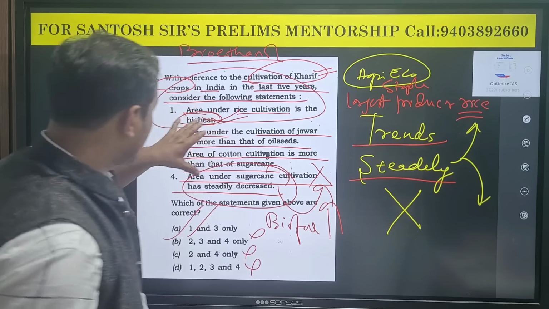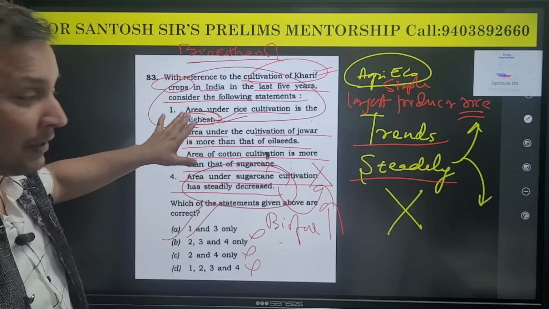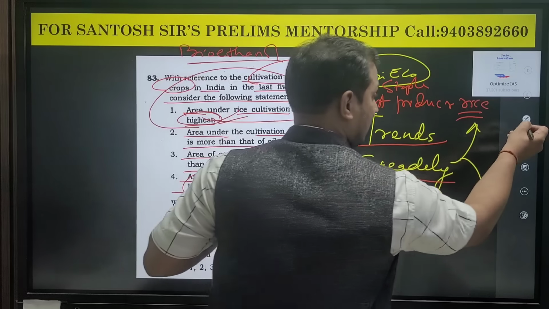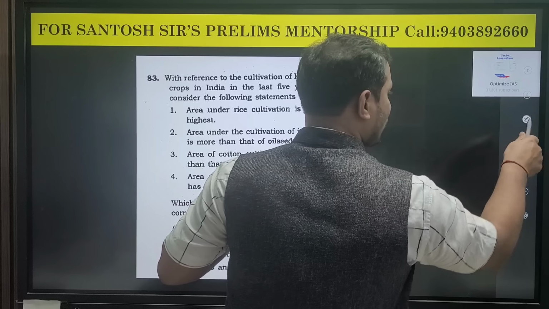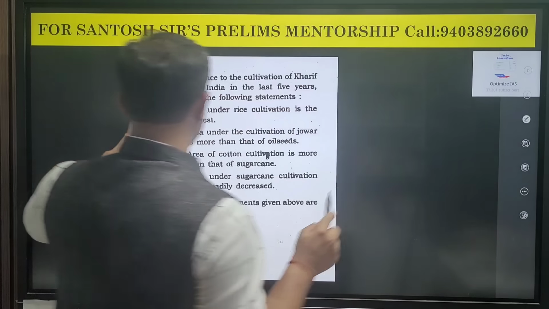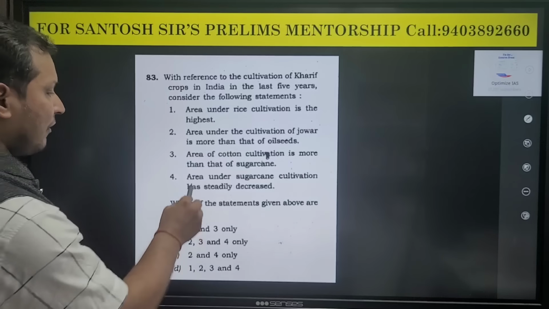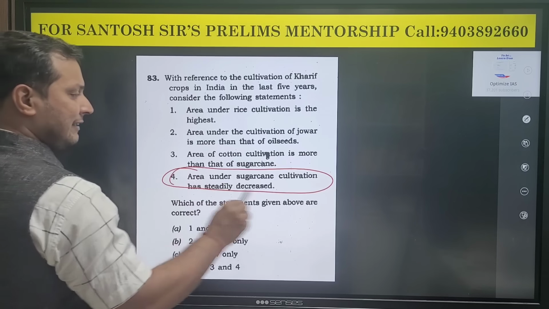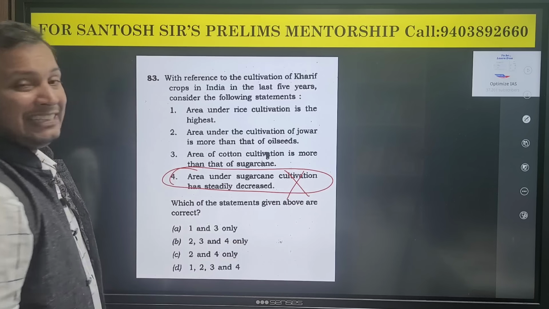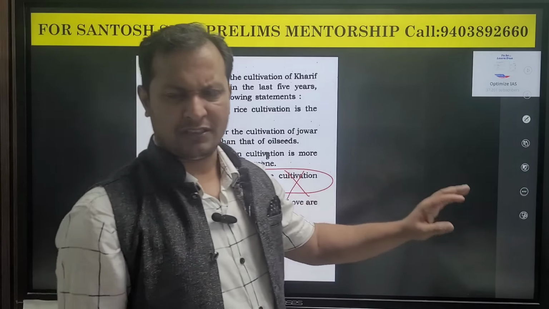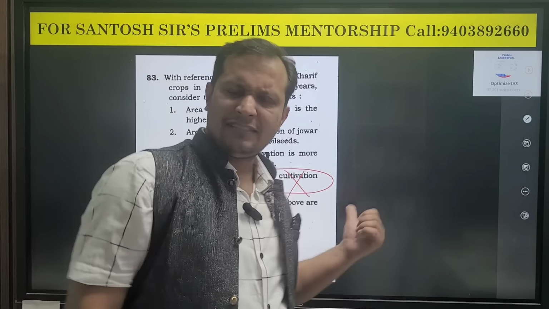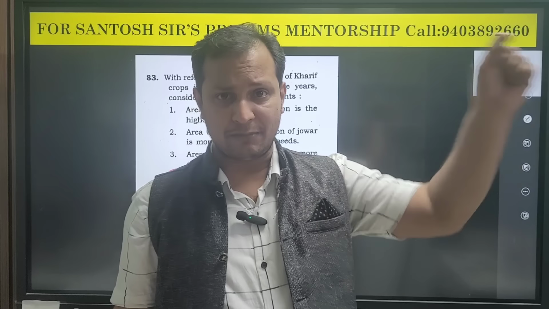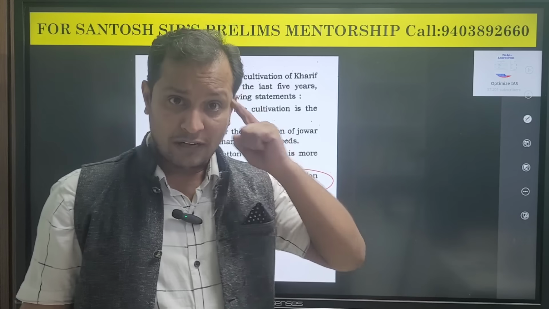So here, although statement 1 says highest, this is a correct statement. So don't blindly apply the logic. Here, what rule have I applied? I have applied the rule that statements saying area is steadily increasing or steadily decreasing are incorrect. Anywhere in an economics question, such trends are generally mentioned. Fiscal deficit increasing steadily, they will make a statement like this. So you have to be careful.